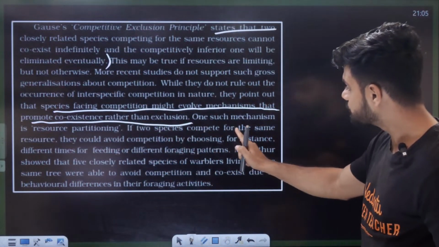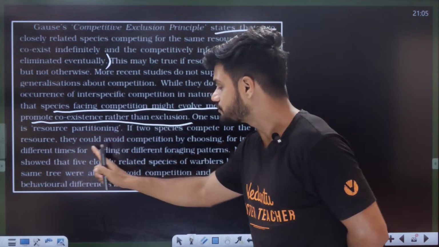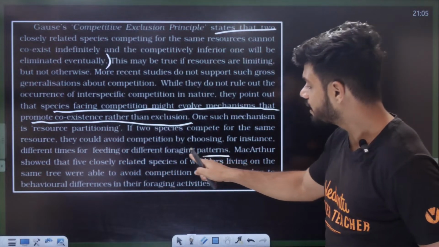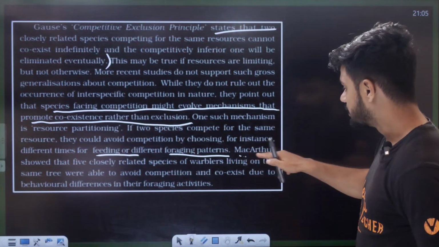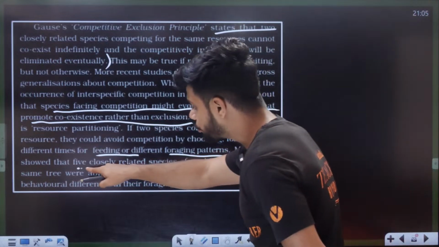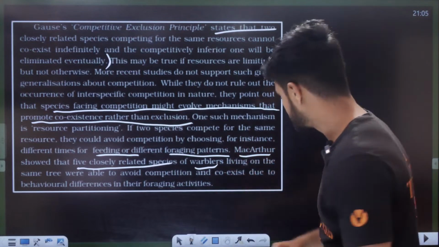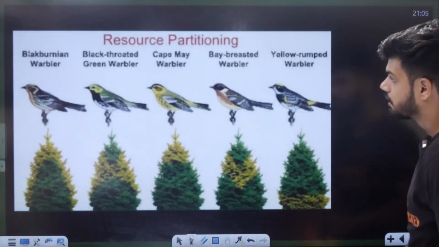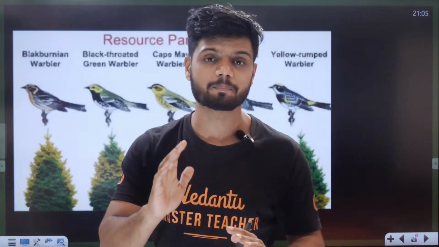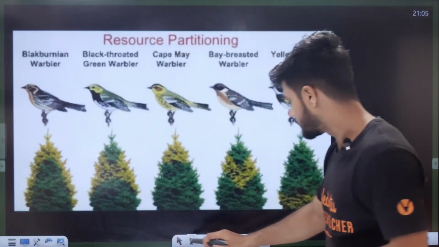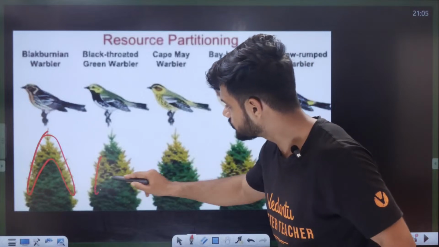Two species competing for the same resource, they could avoid competition by choosing, for instance, different times for feeding or different forage patterns. ಬೇರೆ ಊಟ ಮಾಡೋದು ಇಲ್ಲ ಬೇರೆ ಟೈಮ್ ಊಟ ಮಾಡೋದು, ಅರ್ಥ ಮಾಡ್ಕೊಳ್ಳಿ. ಒಂದು ಎಕ್ಸಾಂಪಲ್ ಇದೆ ಇಲ್ಲಿ. MacArthur showed that 5 closely related species of warblers, ಒಂದು ಬರ್ಡ್ ಅದು. ಇದು ವಾರ್ಬಲ್ಸ್ ಅಂತ. Every single bird is eating different part of the plant. This warbler right here will feed on this part.